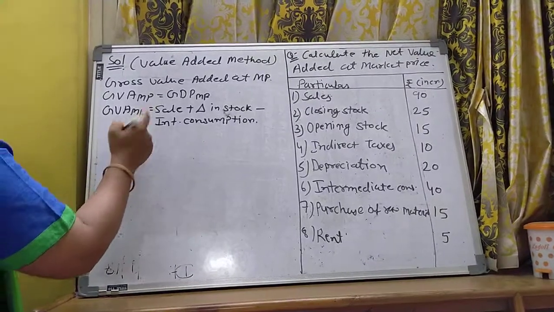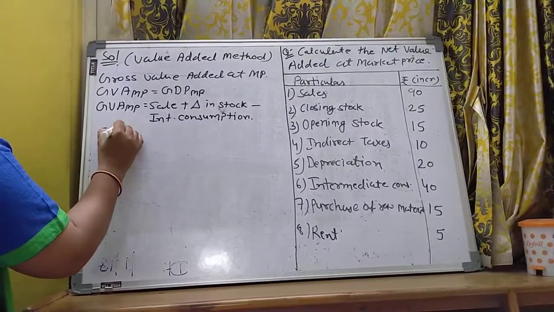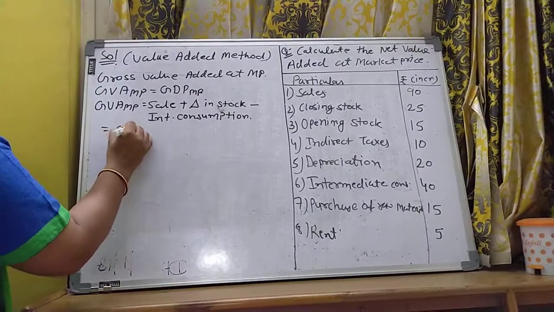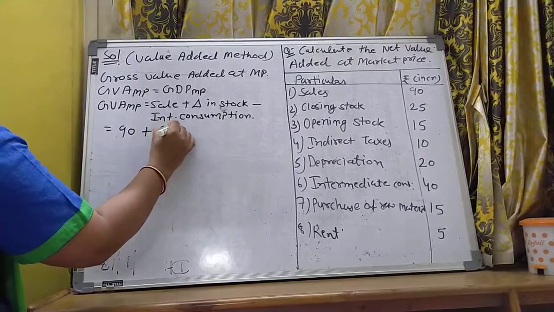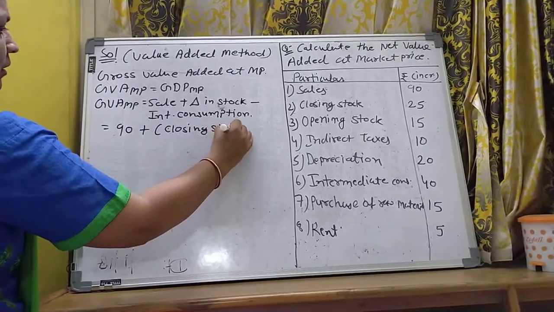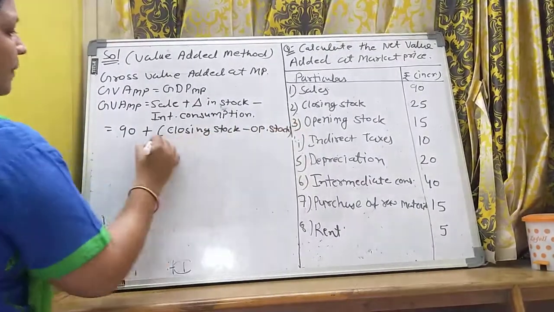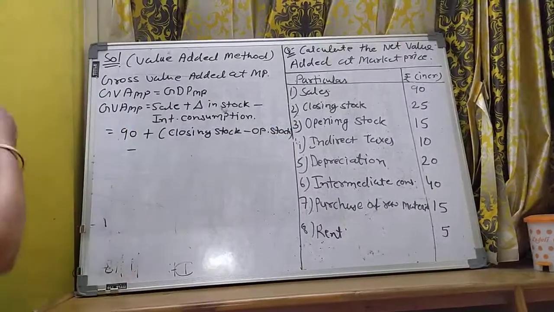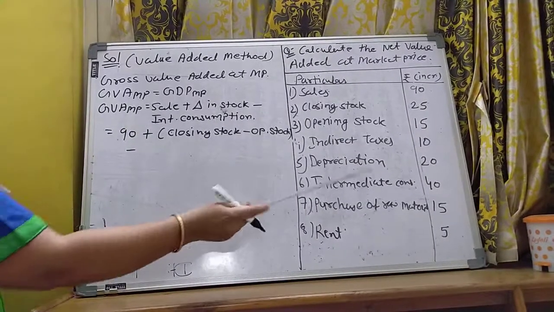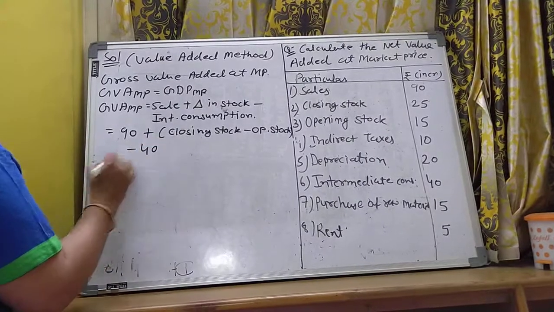Now sales is given to you. First we elaborate the change in stock. So sales 90 plus change in stock, it means closing stock minus opening stock, minus intermediate consumption. Here intermediate consumption is already given to you, 40 crore.